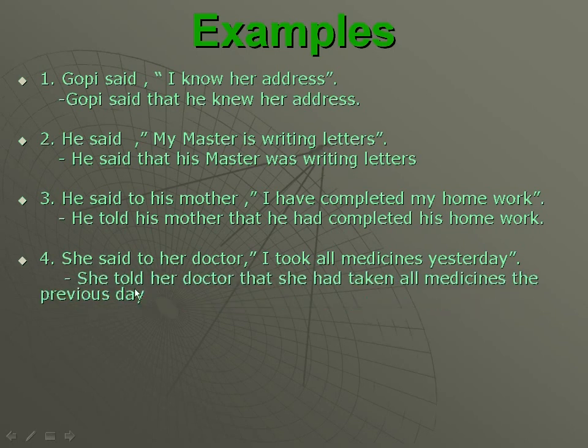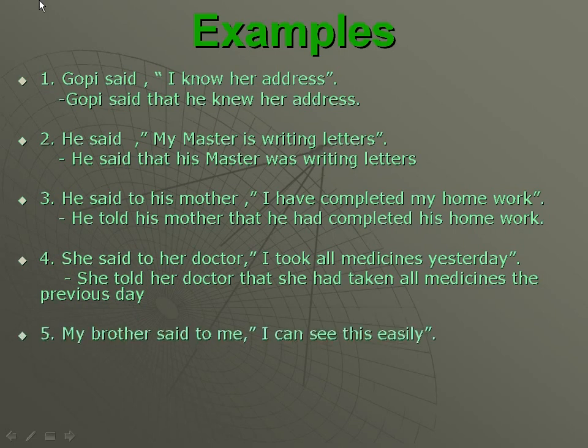See here. She told her doctor that she had taken all medicines the previous day. Previous day is the change of yesterday. Instead of yesterday, we take here previous day or the day before.